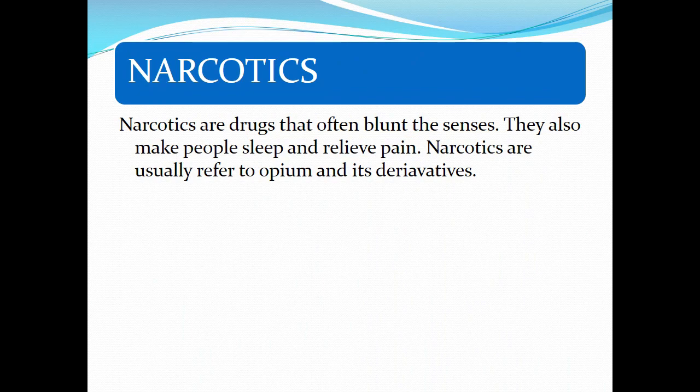The first one there is narcotics. Narcotics, group number 1. Narcotics are drugs that often blunt the senses. They make one's senses to be blunt. They also make people sleep and relieve pain. Narcotics are usually referred to as opium and its derivatives. So commonly, where you will hear people call narcotic is opium and some other things that are derived from opium.